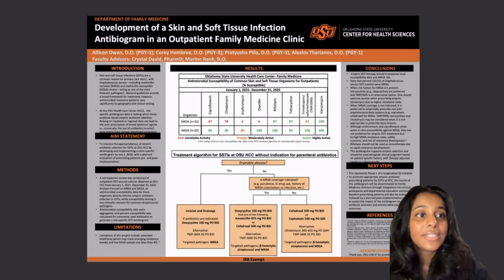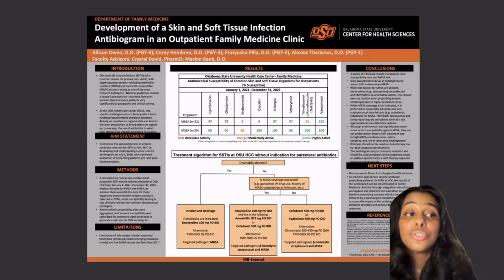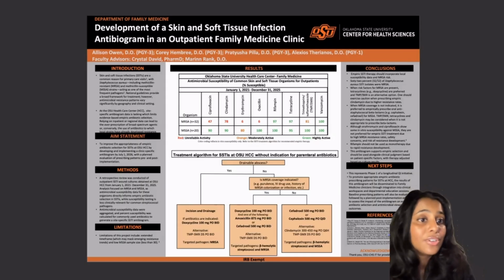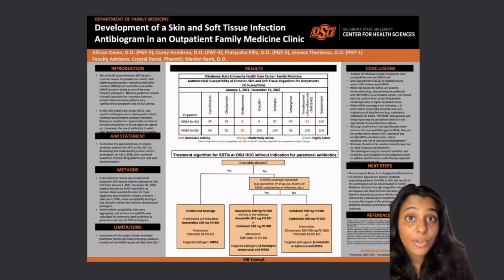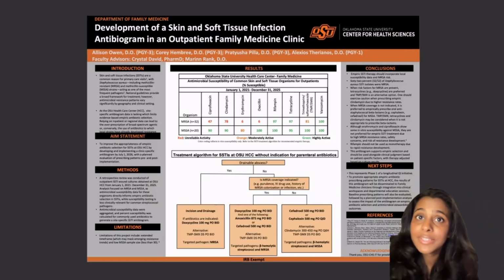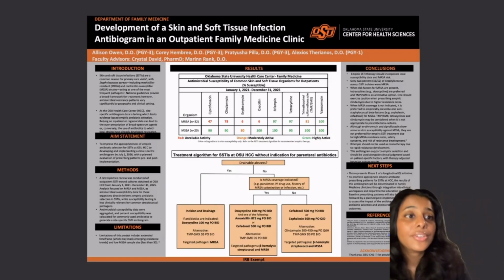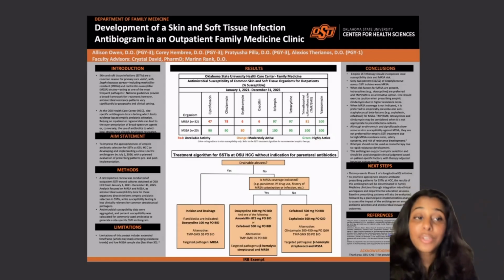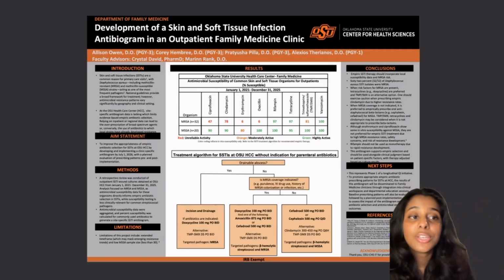62% of Staph aureus isolates were MRSA, which is a notably high prevalence compared to national community averages. This reinforced our decision to use empiric MRSA coverage in the form of doxycycline as first line. The starting point, the algorithm that we developed based on the percent susceptibilities, is determining whether there is a drainable abscess or not. If there is a drainable abscess, we proceed with an incision and drainage.